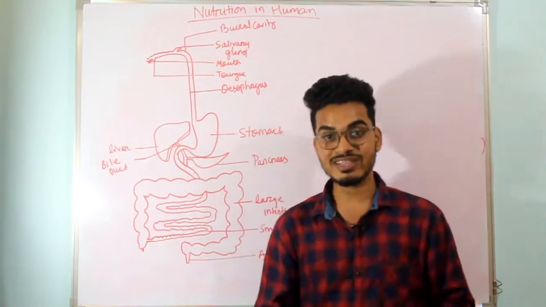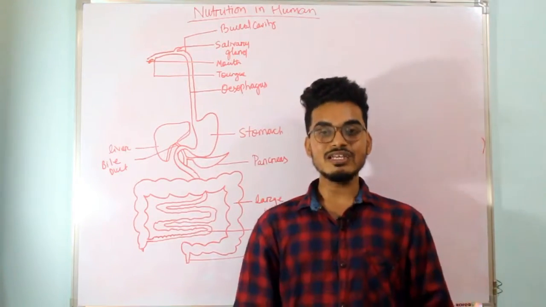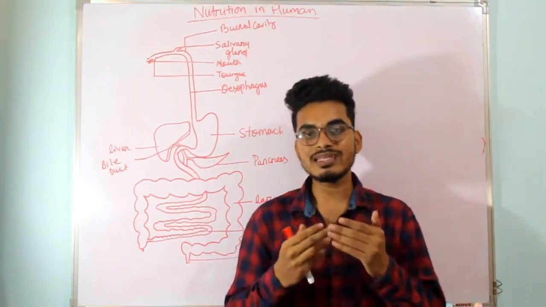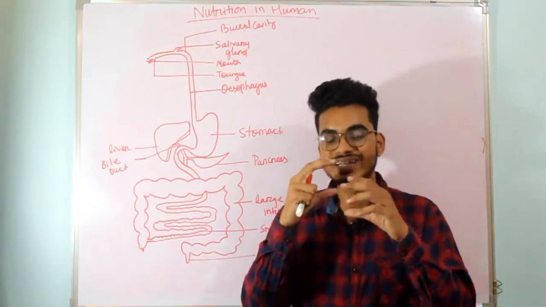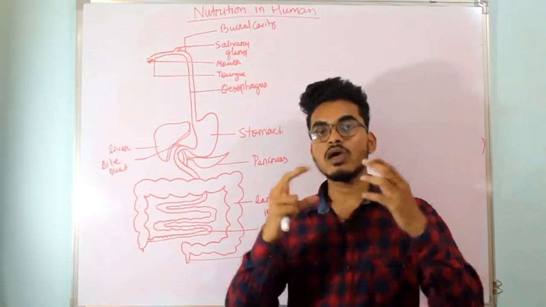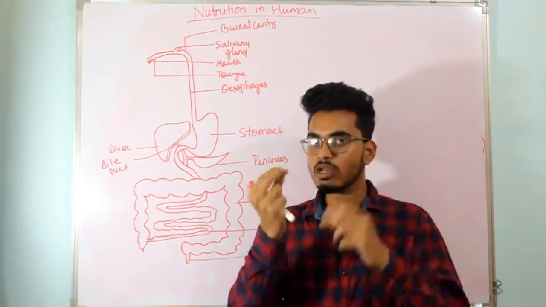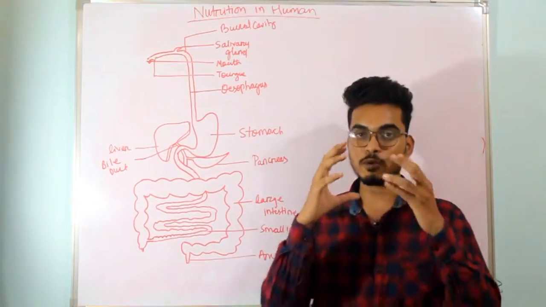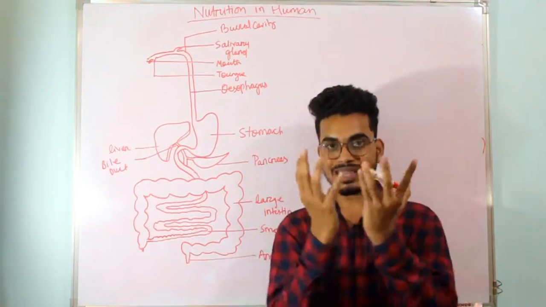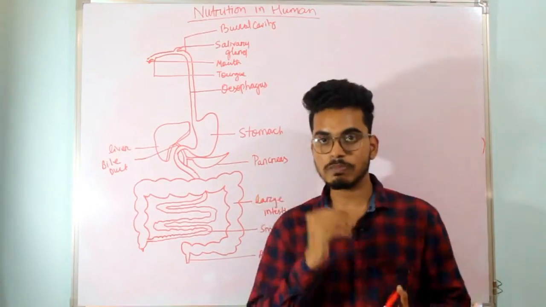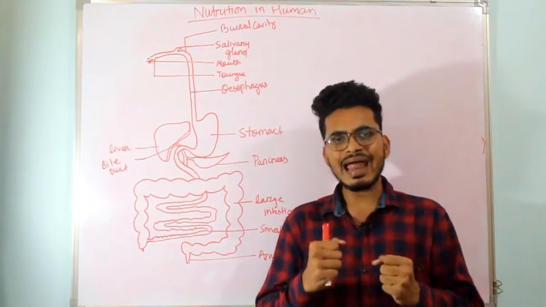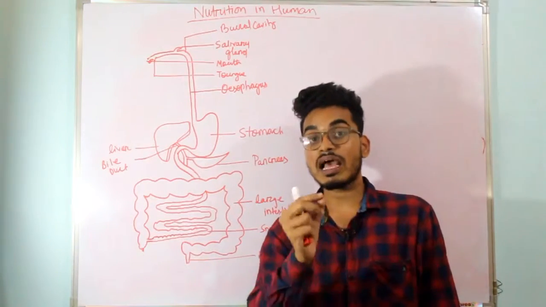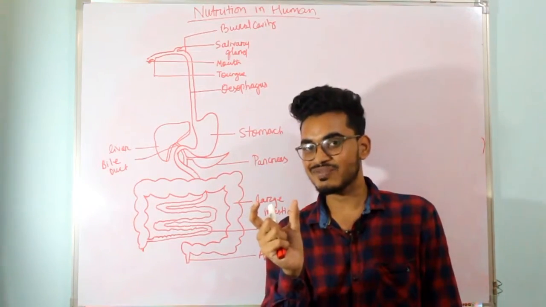Let's begin with the mouth itself. Whenever we take any sort of food into our mouth, we crush it with the help of teeth into smaller particles of the same texture. Once we have broken the bigger food into smaller pieces, we make a paste of that food with the help of mouth waters.